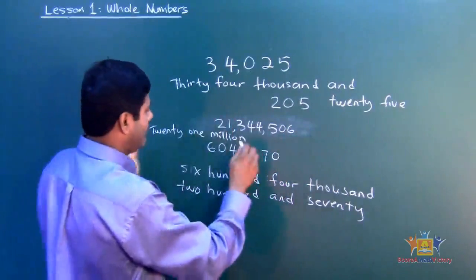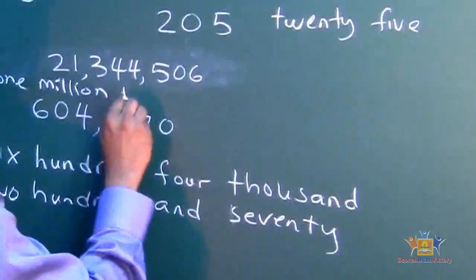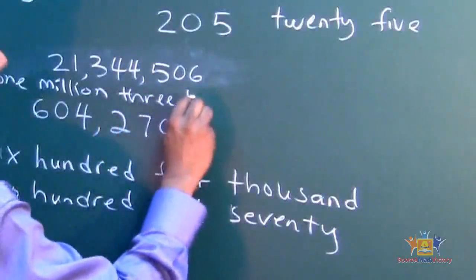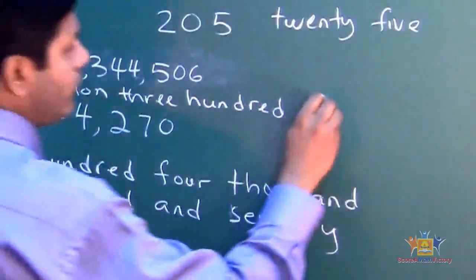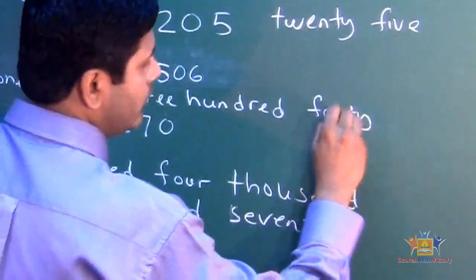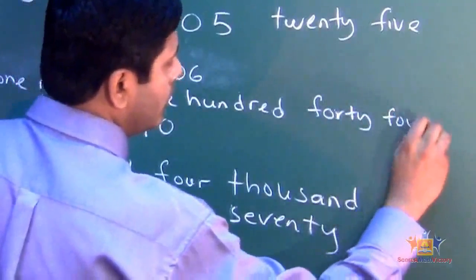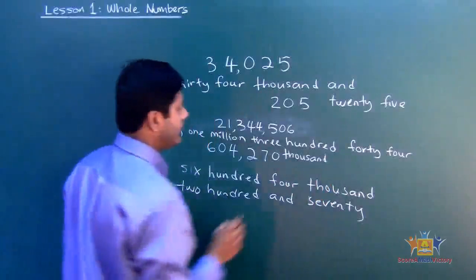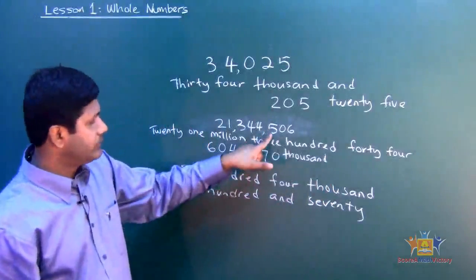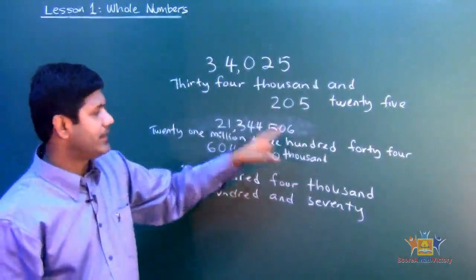344,000. See that? So 21 million 344,000. Now what is this? 506.